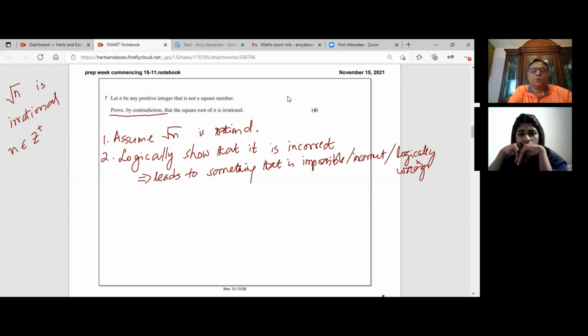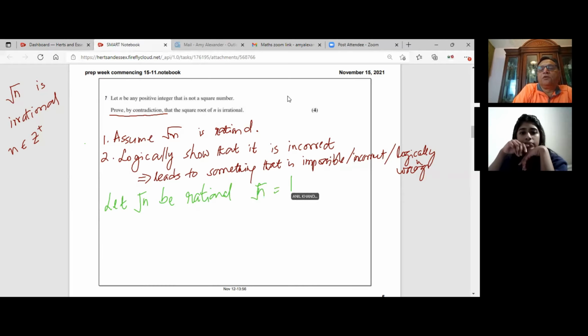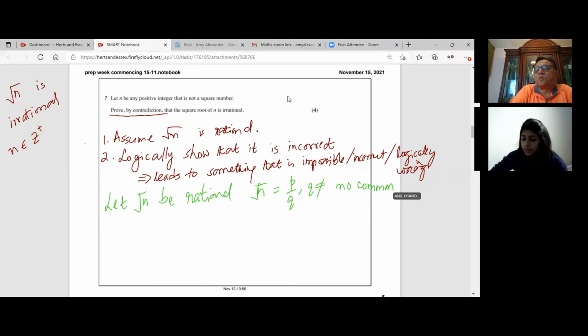So we'll begin by assuming that square root of n is rational. So we do that assumption first. So we say let square root of n be rational. Is it okay? Now rational means what? It means that square root of n should be equal to p over q, where q is not equal to 0, and they are in the lowest terms. That means no common factors. That is what it really means, right?